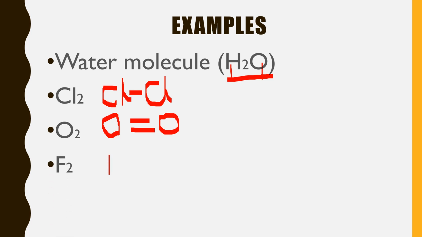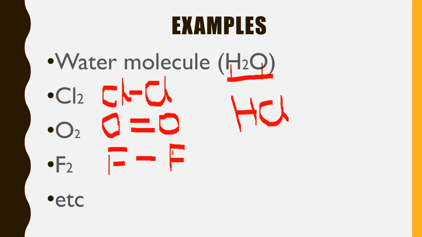Look at fluorine. Fluorine combines with another fluorine, and as both are non-metals, the bond will also be a covalent bond. There are a number of examples, many more examples. For example, HCl, and NH3, which is ammonia, etc.